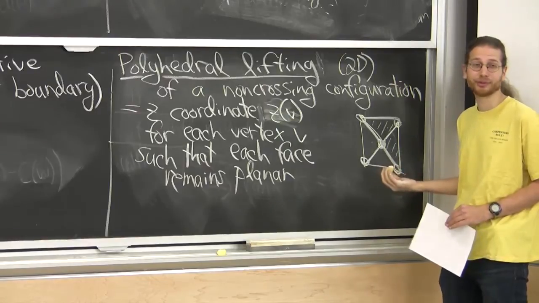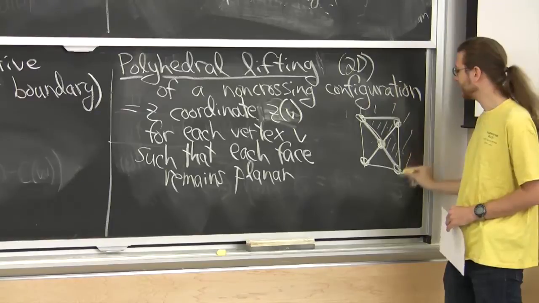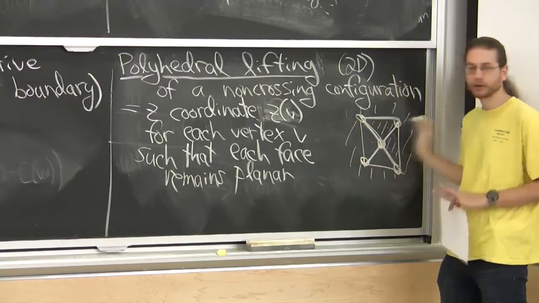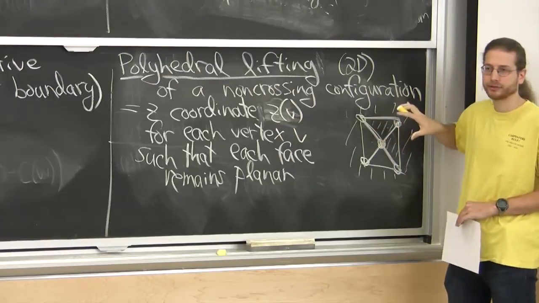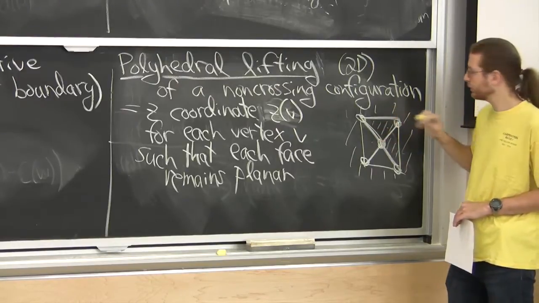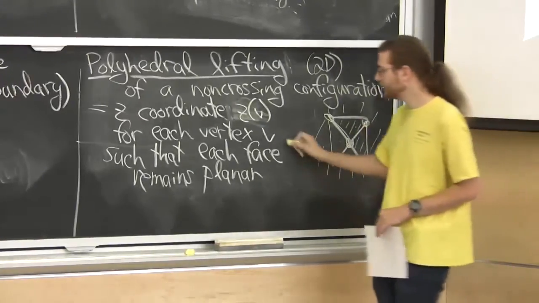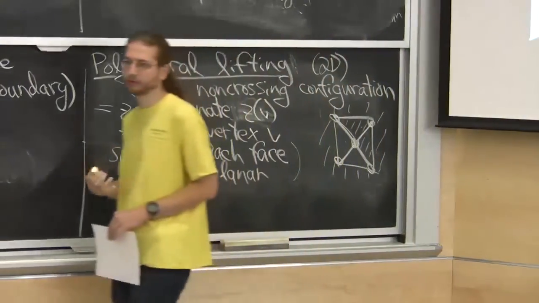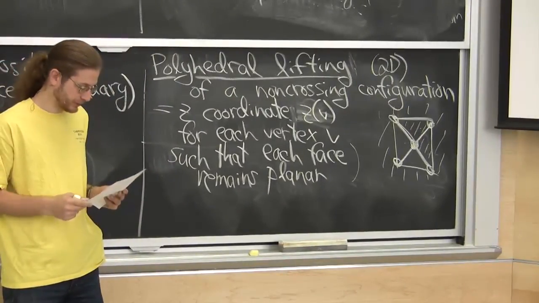Well, actually, that always holds. Triangles are always planar. But there's another face, which is the outside face out here. That's a quadrilateral. That one also has to remain planar. So these 4 vertices have to be lifted onto some plane. This guy can be lifted however it wants in this particular picture. In general, you're going to have a lot of non-triangles. Those should all remain planar. That's a lifting.